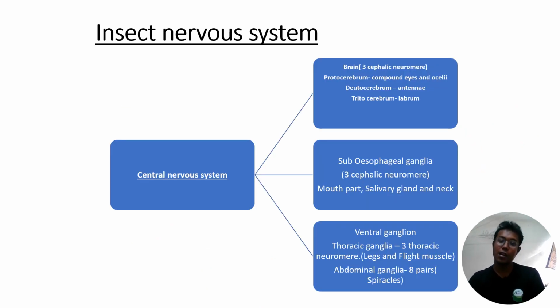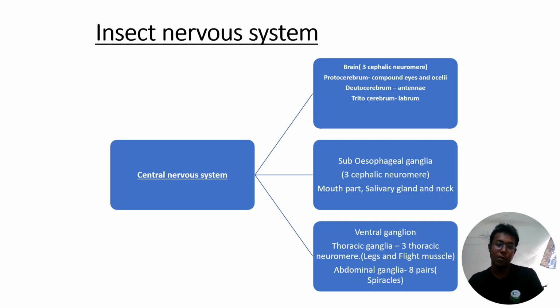Then this is the general structure of the nervous system, where we studied the neurons, the different parts of neurons, what other structures are associated with the neurons, and how we classify the neurons. Then we'll come to the insect nervous system. In the insect nervous system, generally like human, it is also categorized into three parts: central nervous system, peripheral nervous system, and sympathetic nervous system.